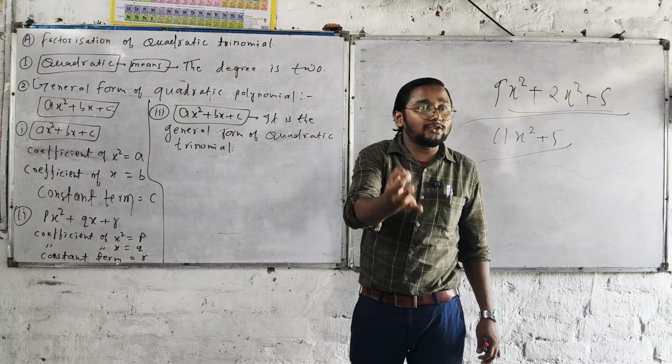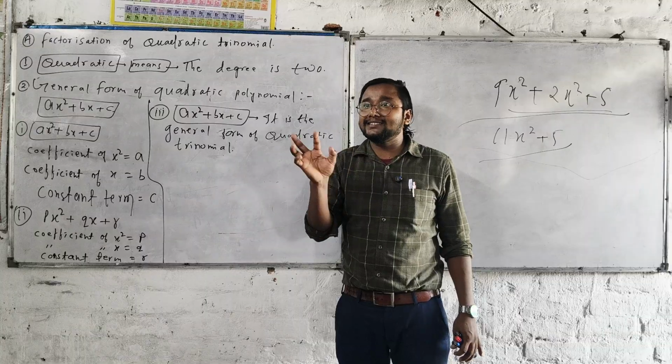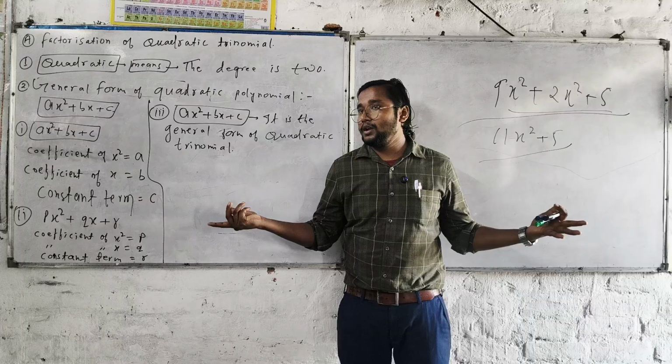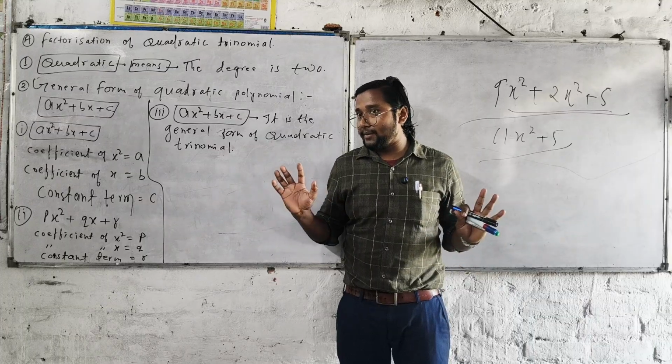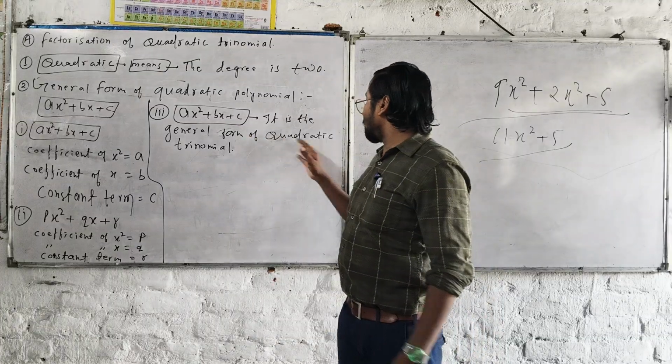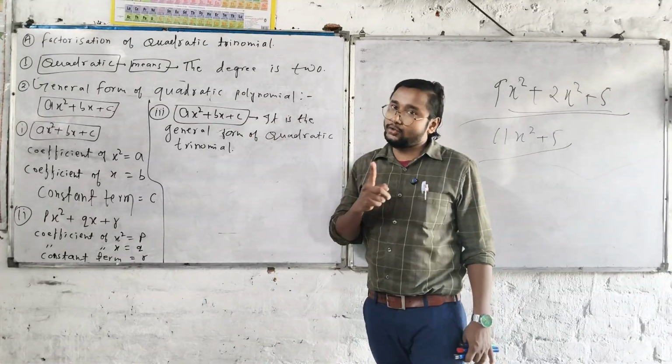When do we say like terms in the variable? When degree same, variable same, then like terms. Negative or positive is another matter. This is the form of a quadratic trinomial. Hope you understood that.